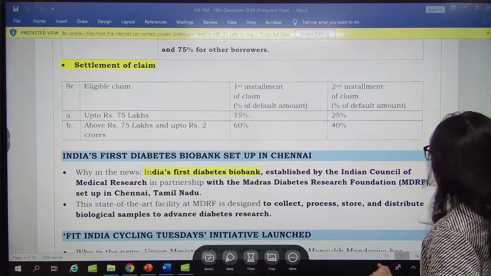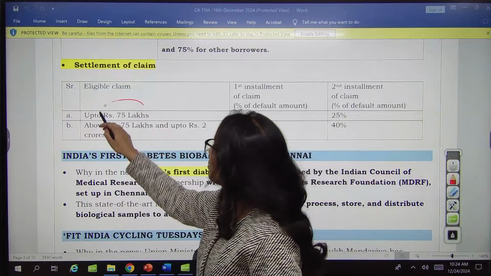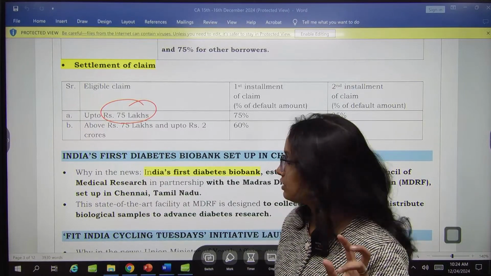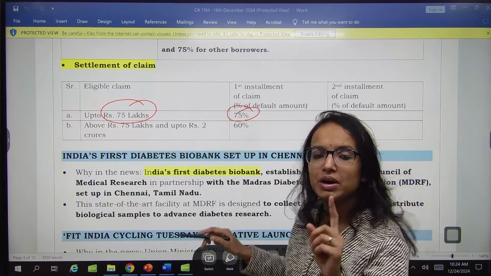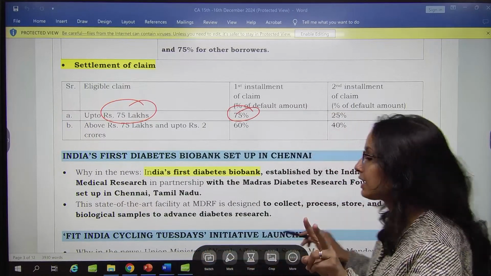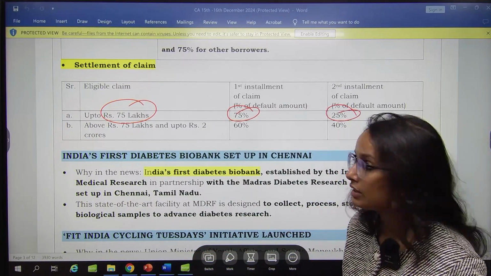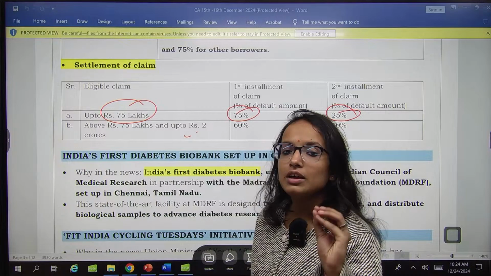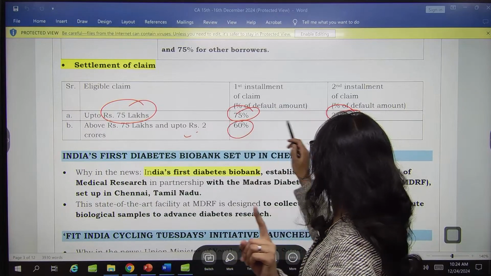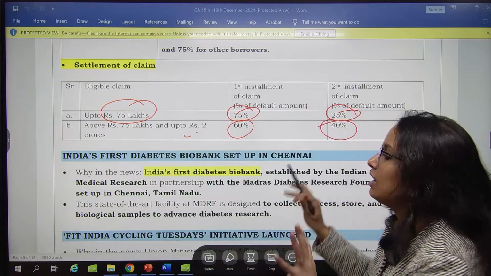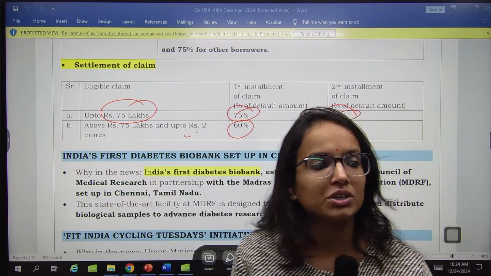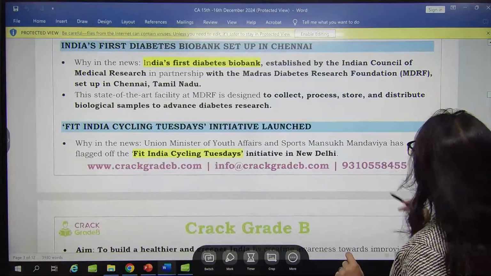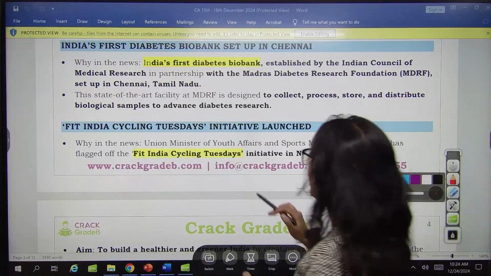Settlement of claim will be in this manner. Remember this thing: if the loan amount is up to 75 lakh rupees, then in the first installment you have to pay 75% of that amount, and in the second installment you can pay the remaining 25%. Then above 75 lakh rupees and up to 2 crores, in the first installment you have to pay 60% and in the second installment 40%. This was the distribution of this scheme. It was important, that's why I have discussed all these features. Please remember this.